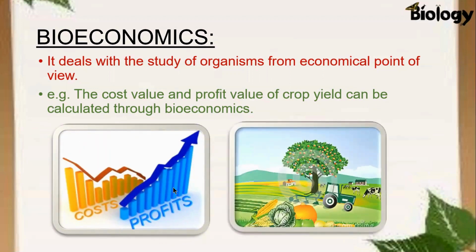When you grow wheat, you spend money on it, and this is your cost value. And after harvesting, when you sell this production, then you get profit. You can calculate your benefit or losses by bioeconomics. It means here you have applied the rules of economics in the living organism. Economics is the production of wealth, and this includes loss and profits. So we can calculate our loss and profit by economics, and then it becomes bioeconomics.